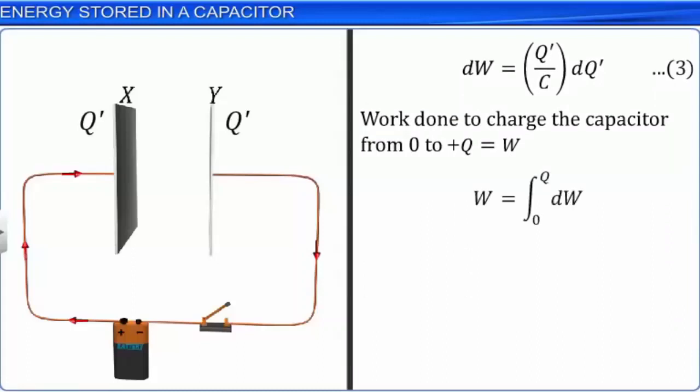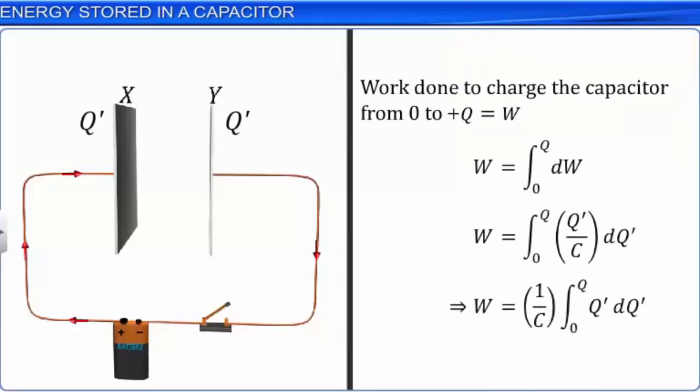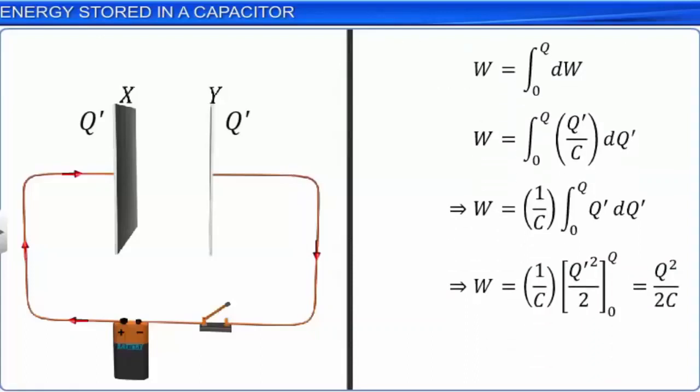Substituting the value of dW from equation 3 in the above expression and simplifying further, we get W is equal to Q square by 2C. This work done, W, is stored as electrostatic potential energy in the capacitor. Electrostatic potential energy of the capacitor is denoted by U. Hence, we get U is equal to Q square by 2C.